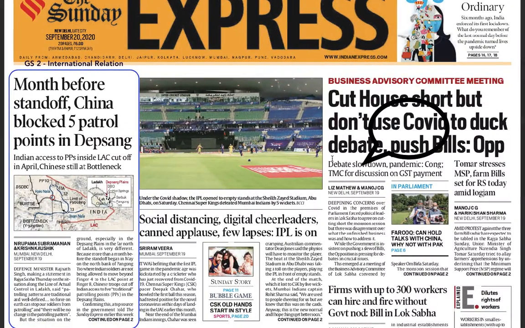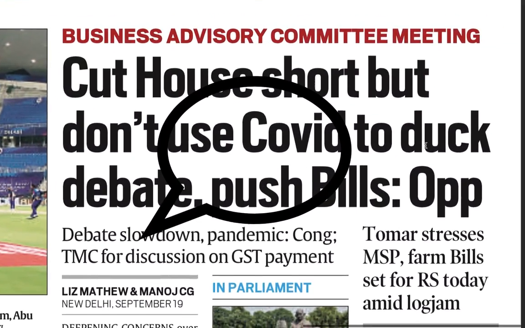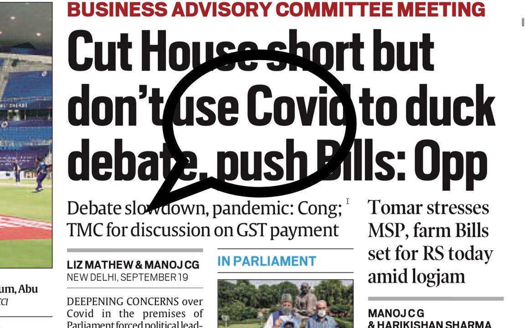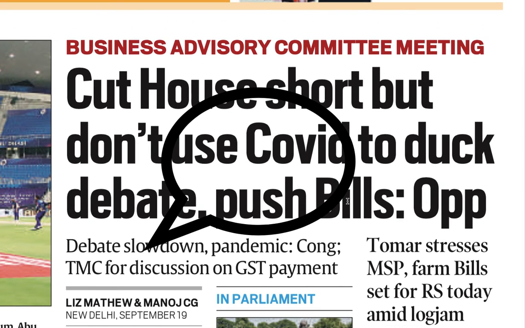So this is important news, but on the right hand side, there is something related to the parliament debate. This is all political news, you don't have to read it at all, because this symbol is for showing that it is good to discuss, but it has no significance from the UPSC point of view. So you can skip the news which are political in nature.